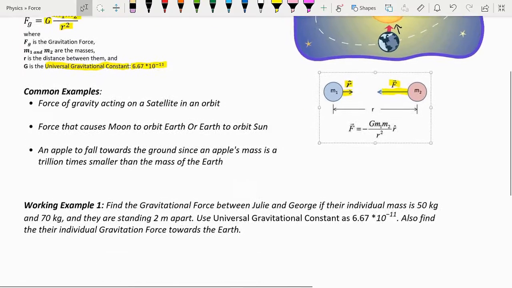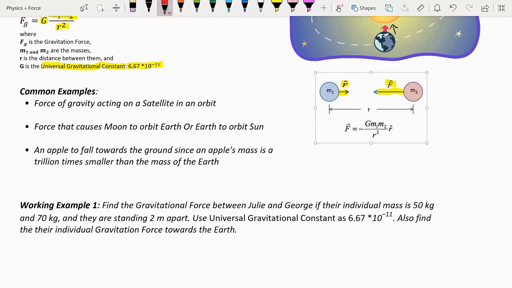Okay, let's go over some common examples that Newton's law of gravitational force goes with. The force of gravity that is acting on a satellite in orbit. As I said before, the force that causes the moon to orbit Earth or the Earth to orbit the sun. Or an apple to fall toward the ground because an apple's mass is 1 trillion times smaller than the mass of the Earth.